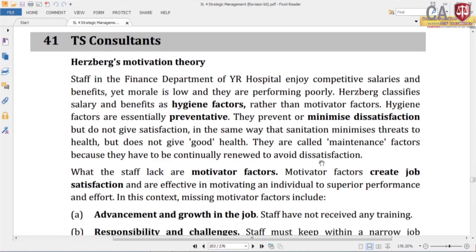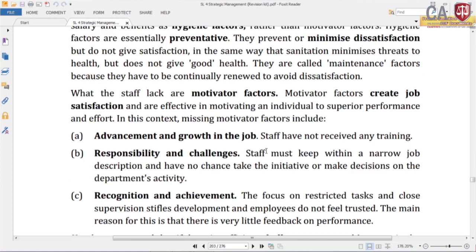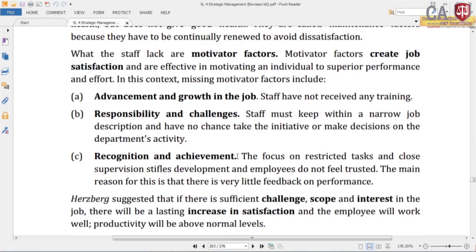Yes, they have fulfilled the hygiene factors. Hygiene factors are available. What the staff lack are motivator factors. Motivator factors create job satisfaction, are effective in motivating an individual to superior performance and effort. In this context, missing motivator factors include, what are the factors? First one, advancement and growth in the job. Staff have not received any training. Responsibility and challenges, staff must keep within a narrow job description and have no chance to take the initiative to make decisions on the department activity.